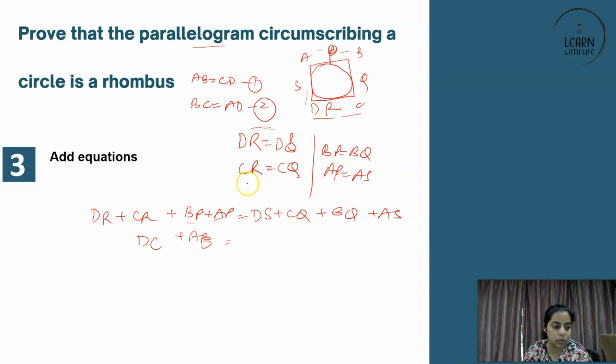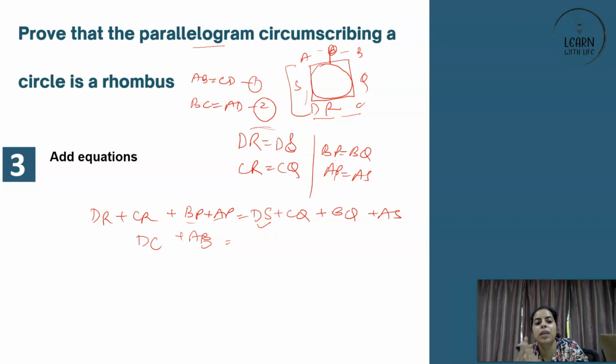Right. So here, if you see, your left hand sides are sorted, CD and AB. In the right hand side, we need AD and BC somehow. So if it is AD, it should be AS plus DS. So DS is already there, right? Somehow I need AS. Now, how to get AS is the question.